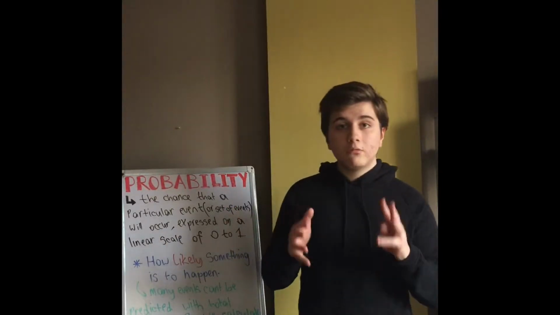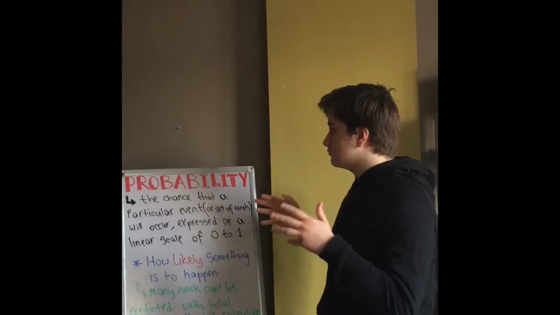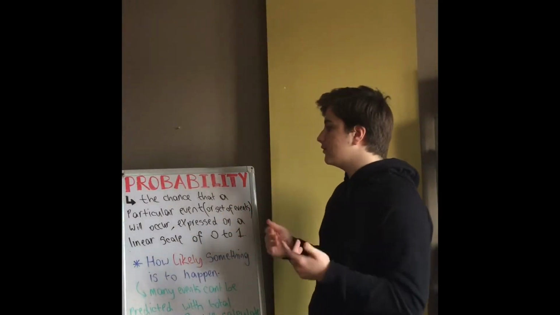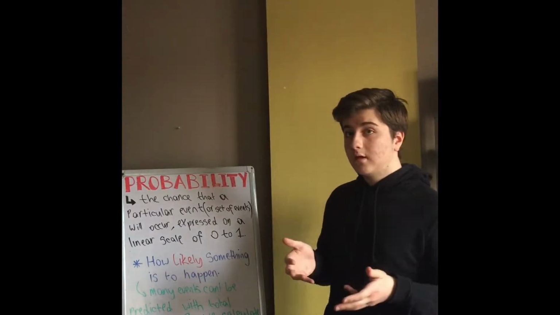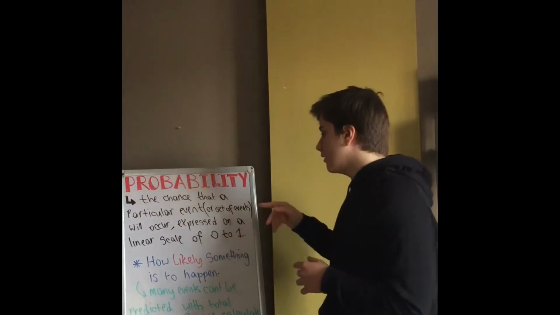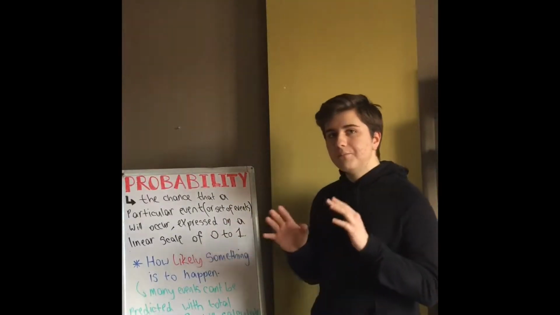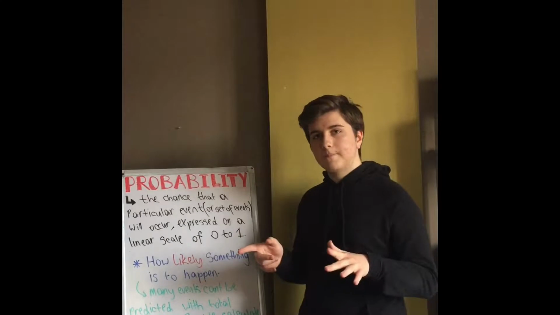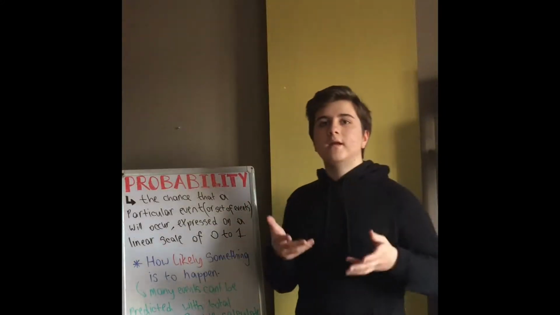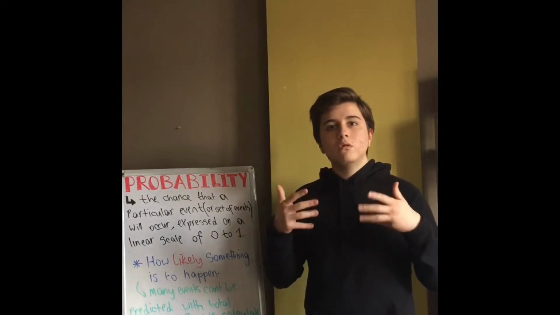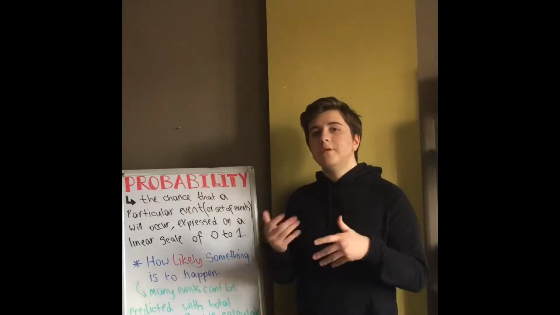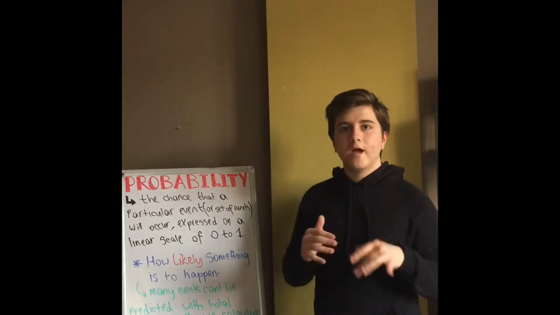So let's look at what probability is in a more serious manner. A probability is the chance that a particular event or set of events will occur, expressed on a linear scale 0 to 1. Probability can't be less than 0 or more than 1. This is an important part because there can't be an event more likely to happen than certain, or the same way there can't be an event less likely to happen than impossible.